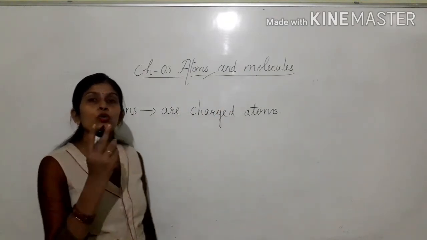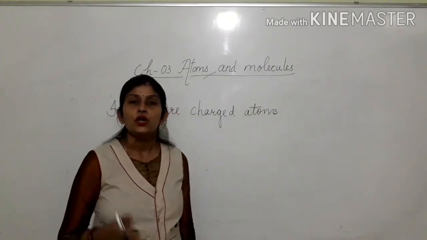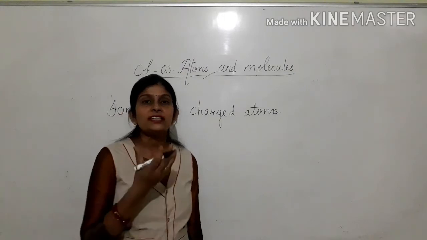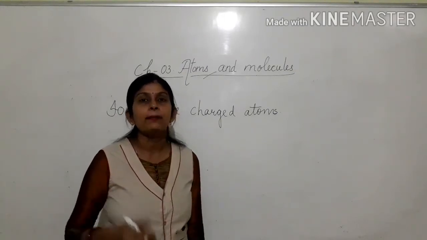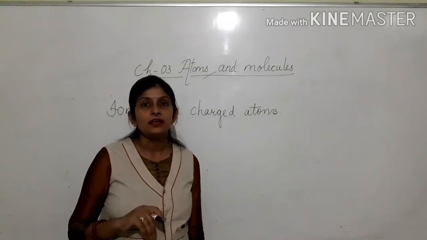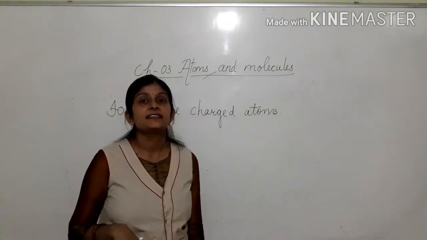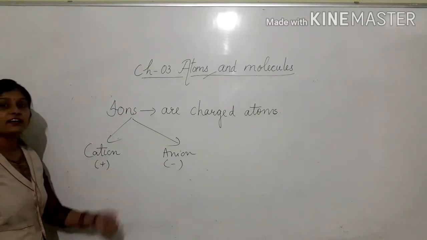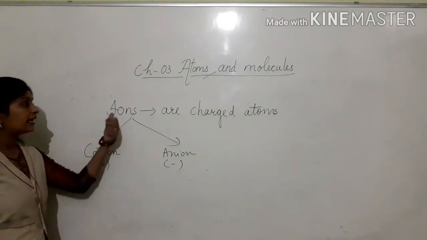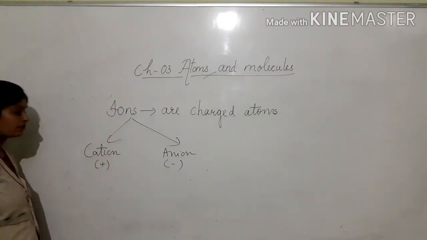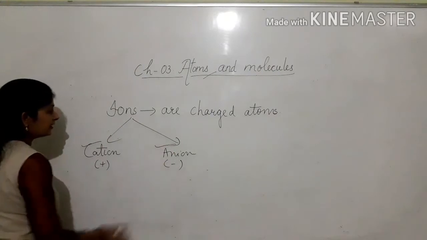Now there are two types of electric charges: positive electric charge and negative electric charge. The kind of charge acquired by an atom to become an ion decides what type of ion it is. So, on the basis of the kind of electric charge an ion possesses, ions are of two types: cation and anion.